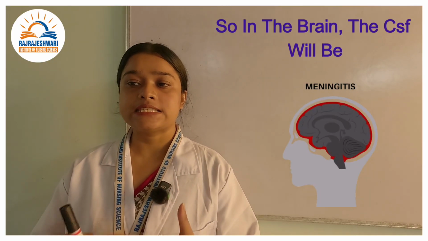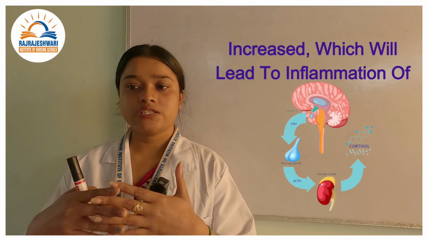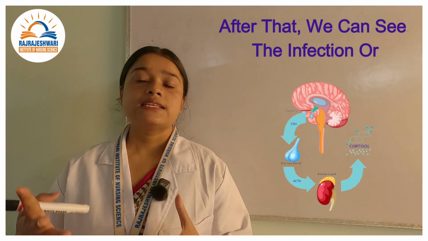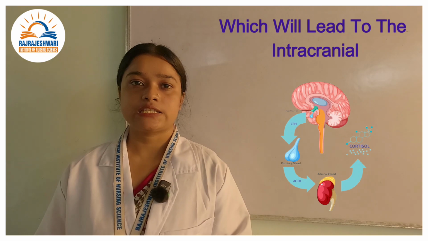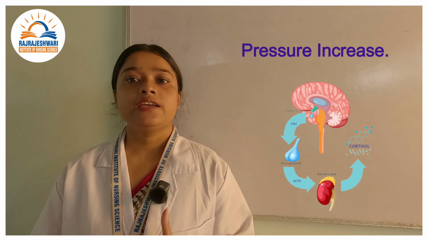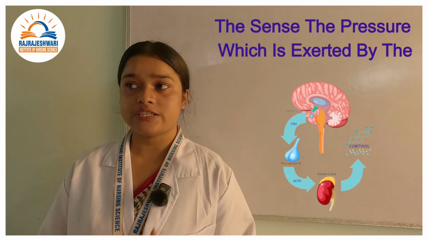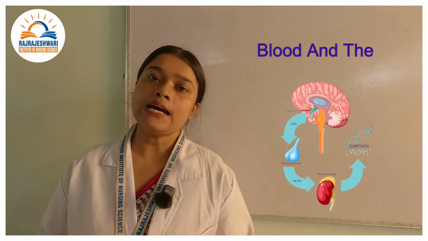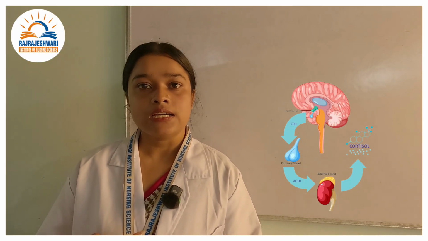The amount of CSF increases, which leads to inflammation of the meninges, and then to increased intracranial pressure. What is intracranial pressure? It is the pressure exerted by the skull, brain tissue, blood and CSF, and this leads to meningitis in children.